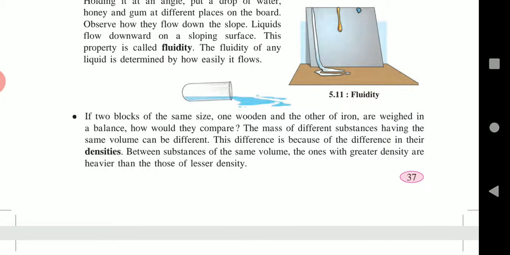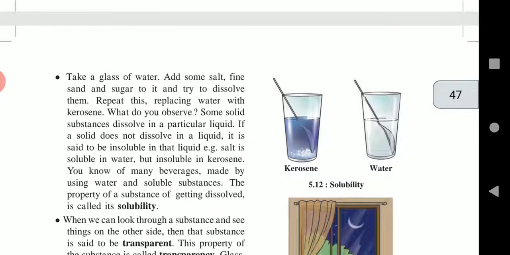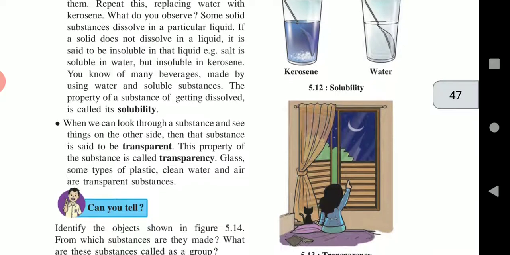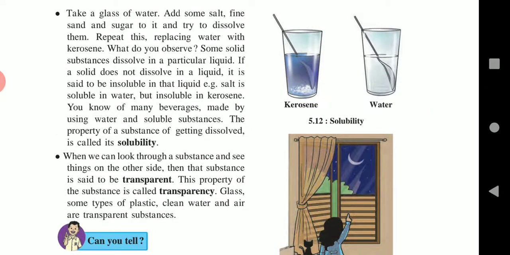The next property is solubility. The property of a substance to get dissolved is called solubility. The substances that dissolve are called soluble substances, and those that do not dissolve are called insoluble substances. Next one, transparency. When we can see through any substance, it is said to be transparent. This ability is called transparency. For example, glass, clean water and plastic. Thank you.